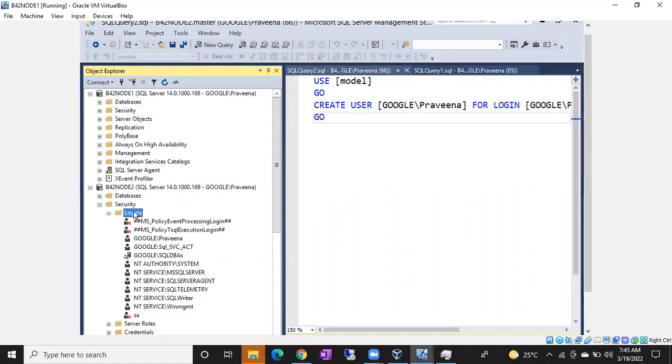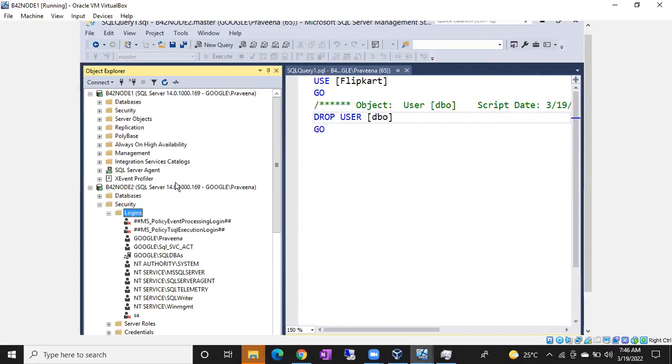The challenge is, logins you can create, guys, no problem. But logins are server level entities. Logins are not participating in the Always On. Only databases are participating in the Always On. So you can create logins happily, but you will get a different SID when you give access to the database. So it won't accept. So that's why there is only one way to fix the orphan user issue: create the login with the SID method. Is it clear, everyone? Still having any doubts? Yes, sir. Clear, sir. Okay, guys.